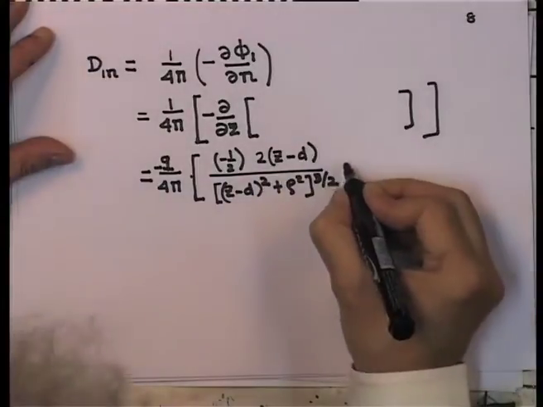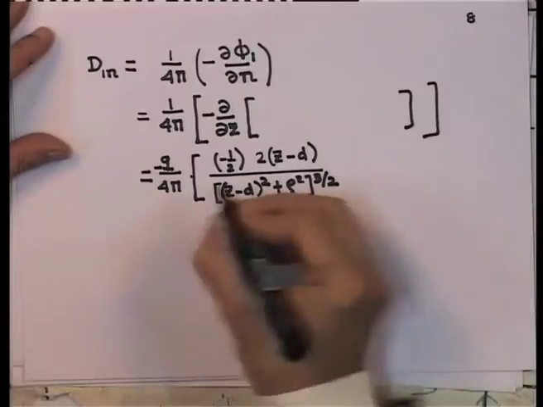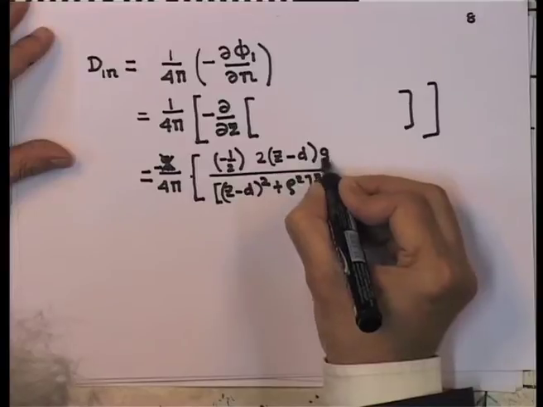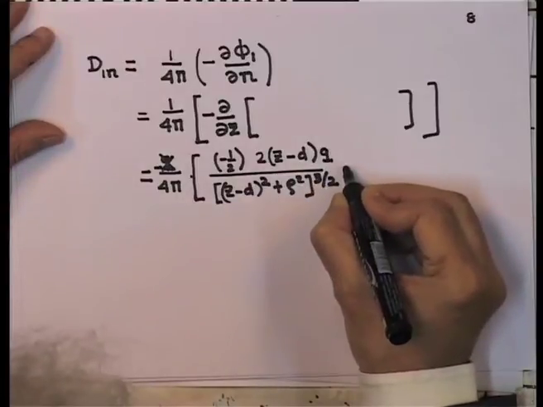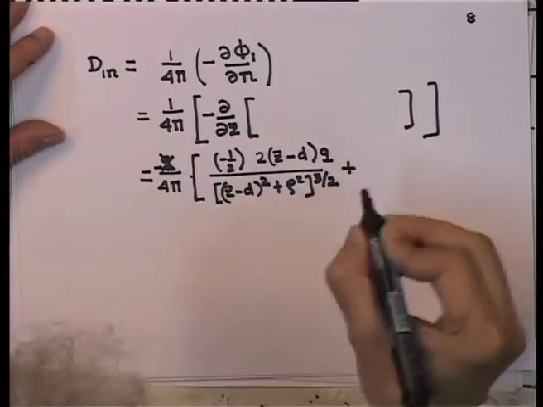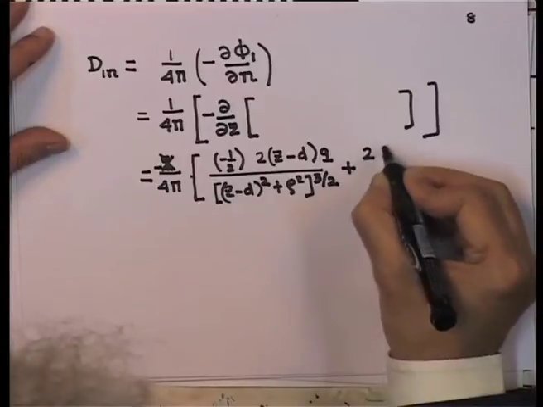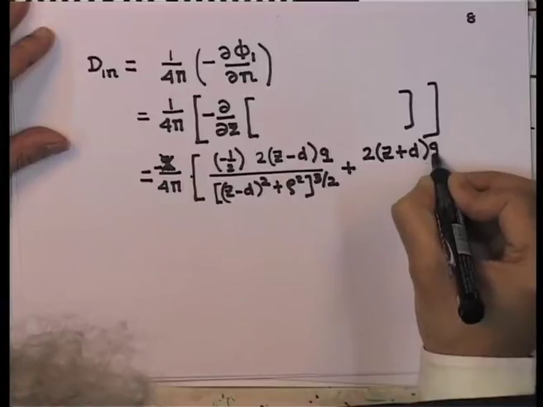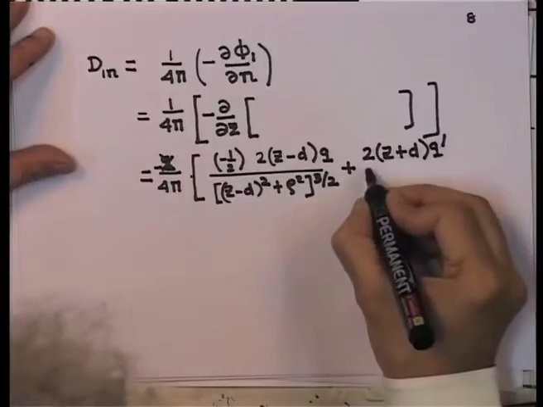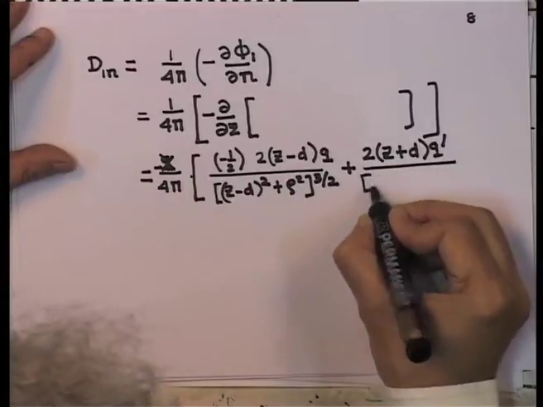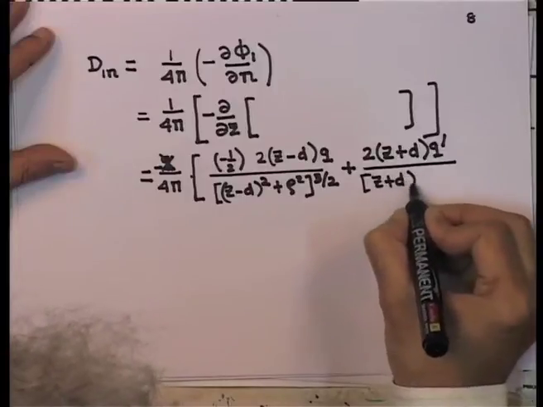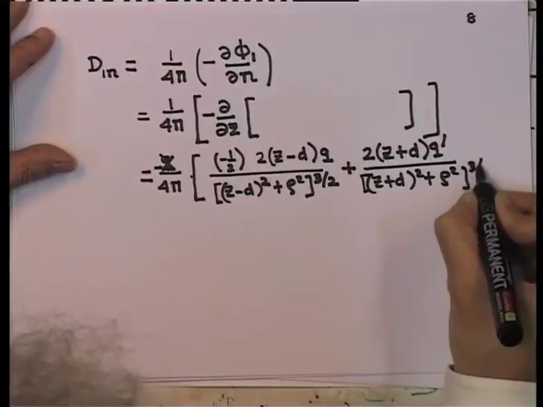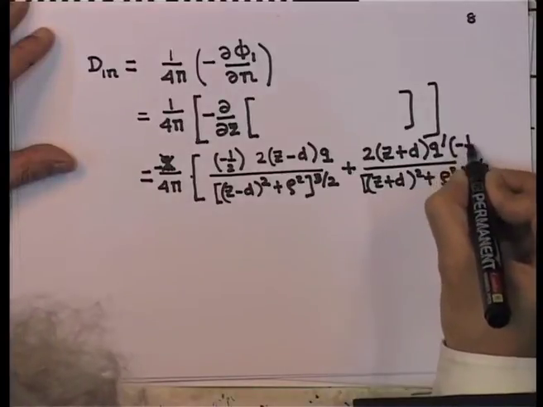And a very similar calculation for this one. Let me put the q inside here and a q prime there. So, this will be simply replacing with 2 times z plus d, q prime, and z plus d whole square plus rho square to the power 3 by 2, and of course, minus a half again.